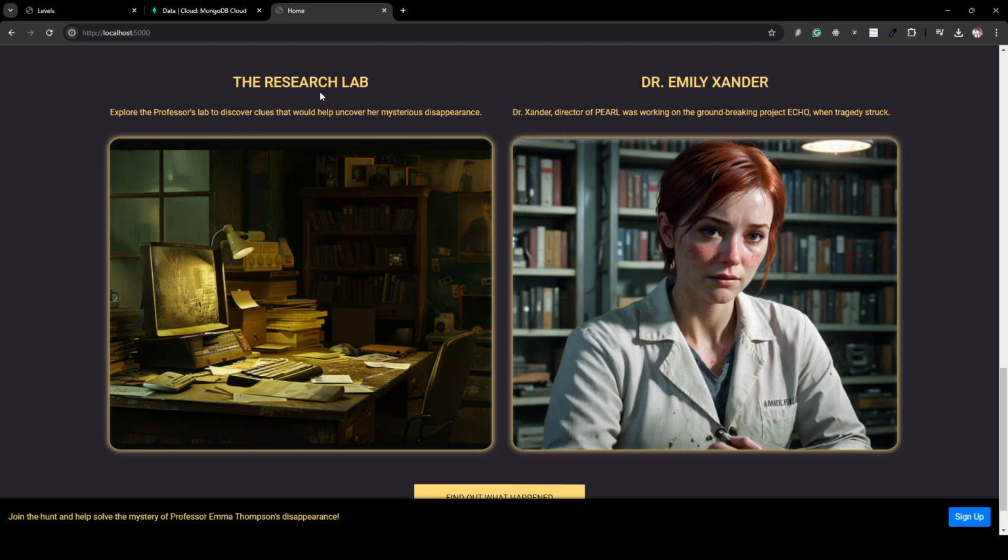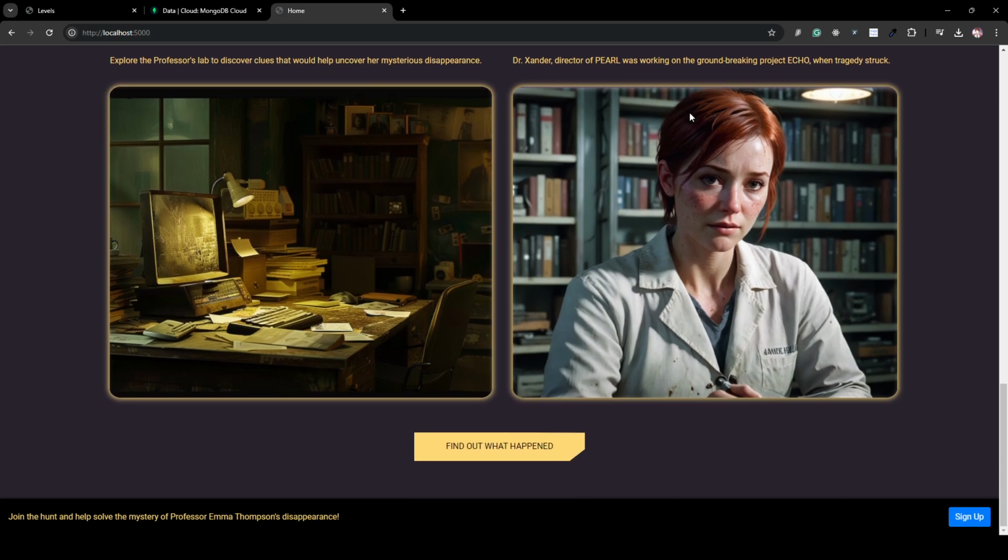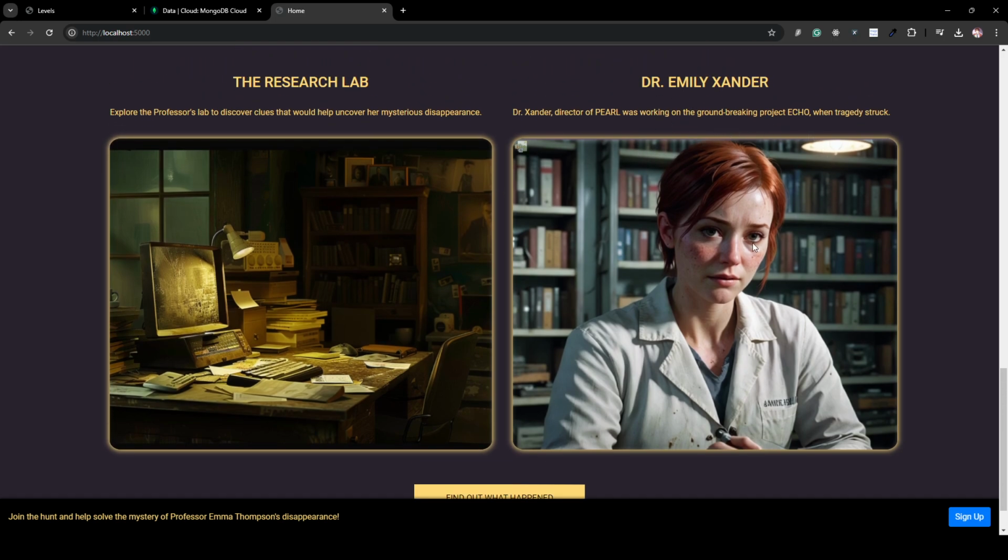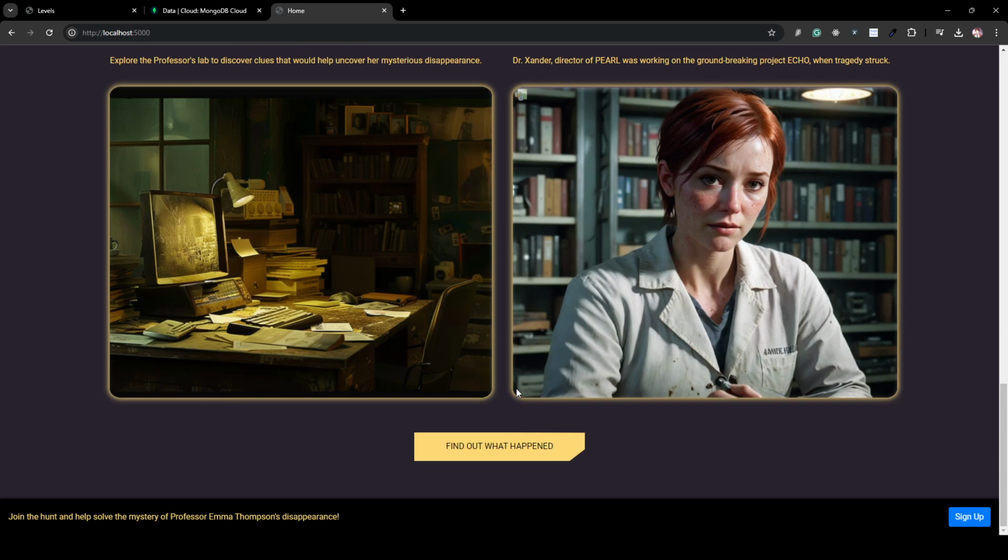In the third section, we have something more related to the narrative of the game. So this research lab is what depicts the actual research lab of the professor, which is on site that we will be working on. And finally, we have Dr. Emily Zender, who will be the character we will be focusing on throughout the game. And this is the character who goes missing within the alternate reality game.